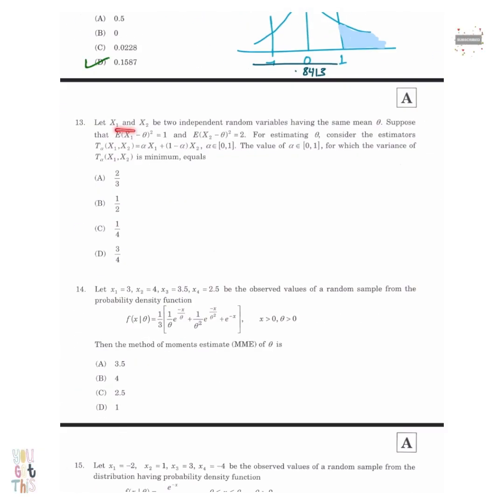In the next question, we are given x1 and x2, two independent random variables having the same mean theta, and expectation of (x1 minus theta) squared is equal to 1, meaning that variance of x1 is equal to 1 and variance of x2 is equal to 2. We need to estimate theta, and we have been given an estimator which is equal to alpha x1 plus (1 minus alpha) x2, and we have to find the value of alpha for which the variance of the given estimator will be minimum. So whenever we think of minimum maximum cases, we always have to differentiate.